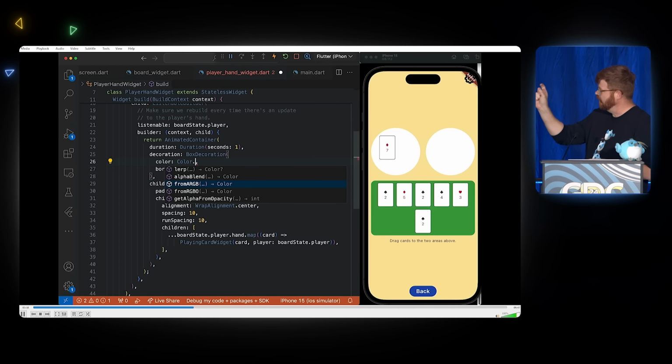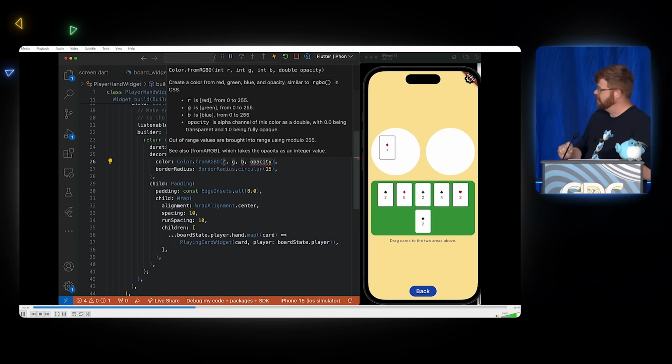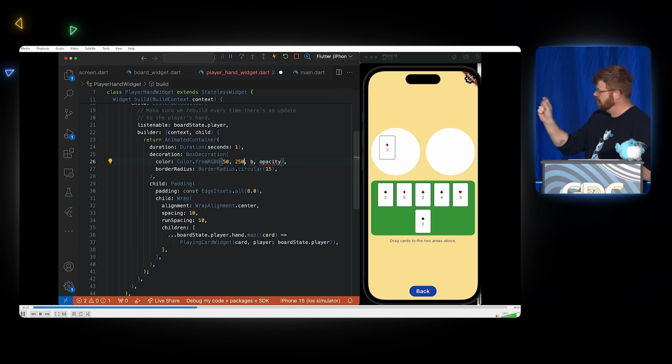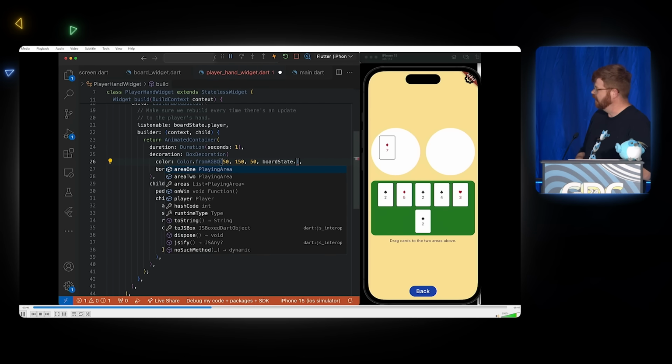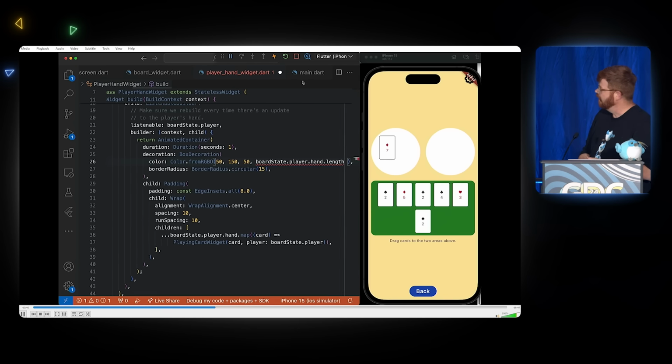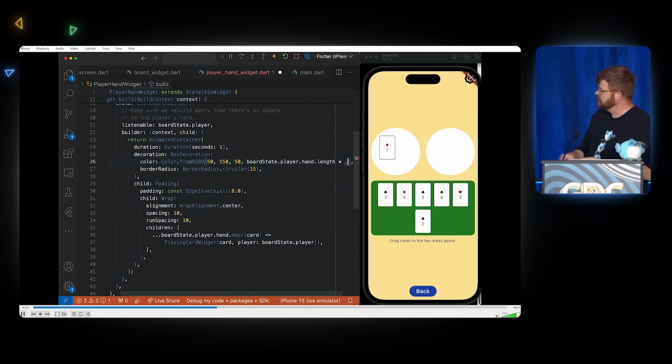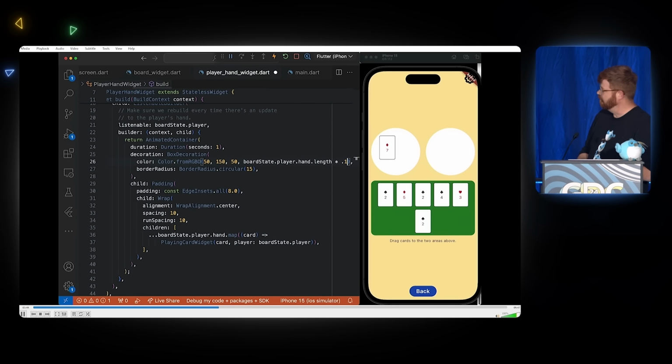I have that listenable builder there that's rebuilding these widgets every time the player hand changes. So instead of hard coding the color there, I'll give it a green value. And then for opacity, okay, that's the wrong green. Like I said, not a designer. There we go. It's a little bit better. And then that 1 there is an opacity value from 0 to 1. And I can build that based on how many cards are left in the player's hand. So maybe I can just have it fade away into the sunset as the hand disappears. So I'm just taking the length of the hand, multiplying it by 0.1.